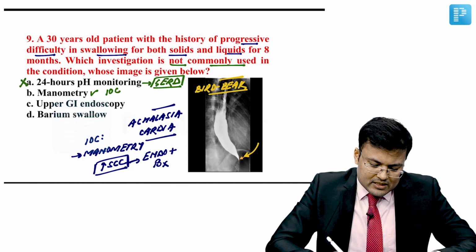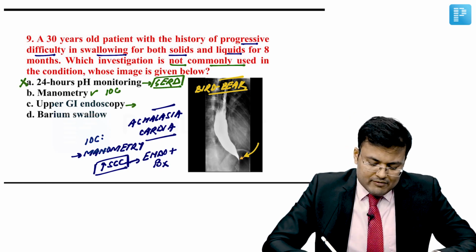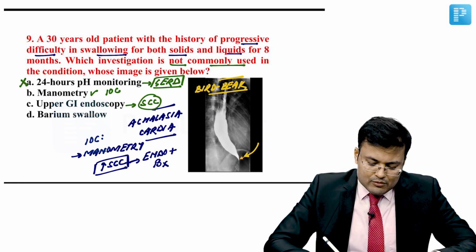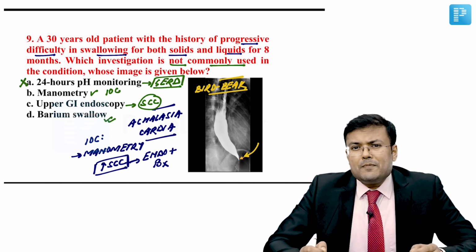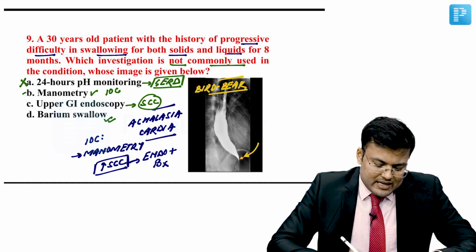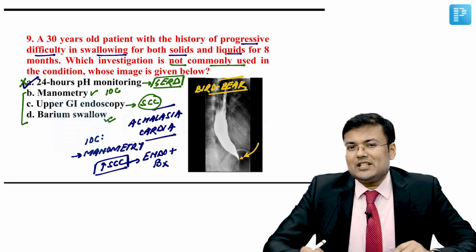Manometry, we discussed, this is an investigation of choice. Upper GI endoscopy, whenever we suspect malignancy, that is squamous cell carcinoma, and barium swallow image is already given, where you find bird beak, pencil tip or rat tail appearance. So these three are done, but 24 hours pH monitoring is not done. So correct answer for this question is A.